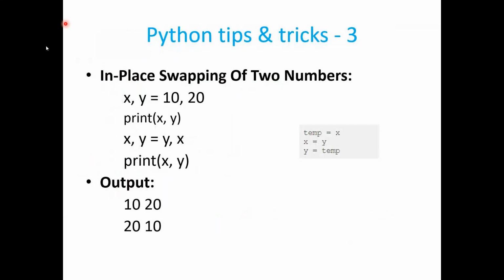This is an interesting one. This is again asked in multiple interviews. How do you swap two variables? First of all, what is the meaning of swapping? It is nothing but exchanging the values. Right now the value of x is 10 and y is 20. But now I wanted to swap them so that x will have the value 20 and y will have the value 10. Let's do this.